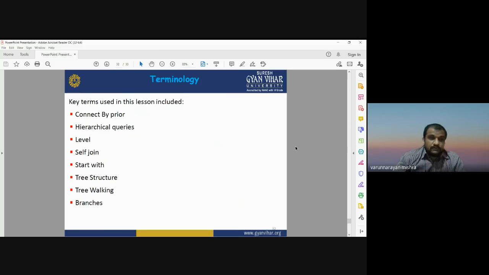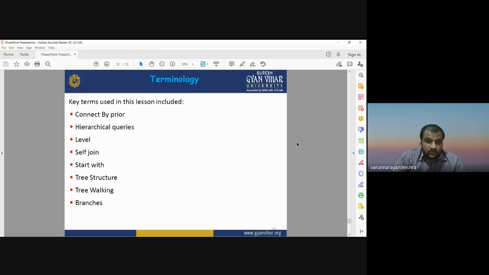These are different terminologies that are very much important when we are talking about hierarchical data queries or self joining. Connect by prior, hierarchical queries, the level, the self join, start with, tree structure, tree walking, and branches.